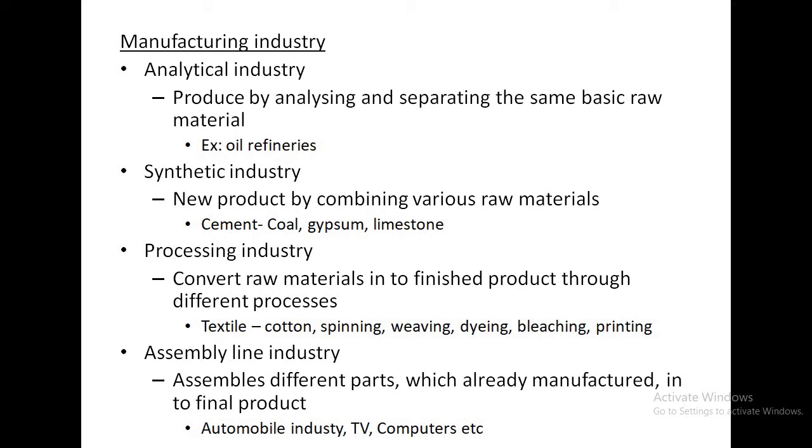The next one is processing industry. The industry which converts raw materials into finished goods through different processes or stages of production. Example, textile industry. In the textile industry, the cotton goes through spinning, then weaving, dyeing, bleaching, printing, etc. The last one is assembly line industry. In this industry, different parts which are already manufactured are assembled into a final product. That means to get the final product, they are assembling different parts which are already manufactured. Examples: automobile industry, TV, computers, etc.